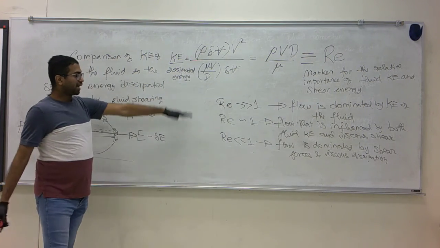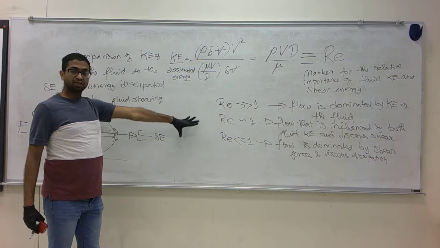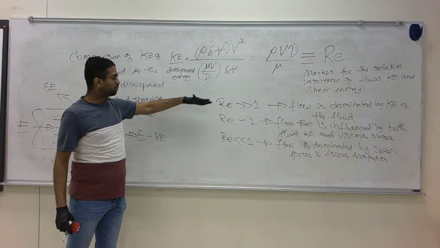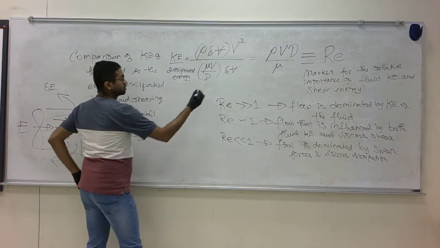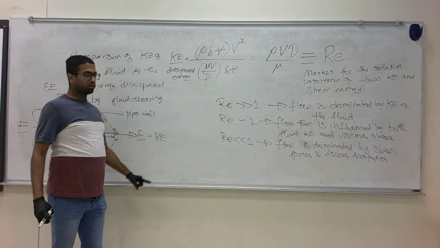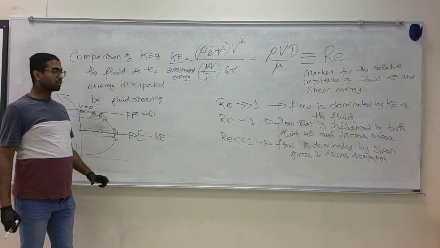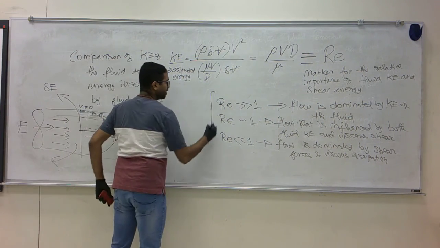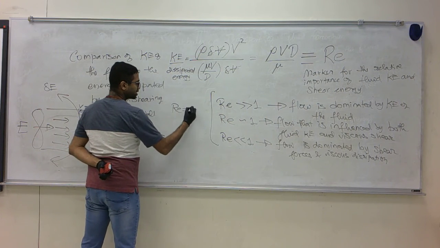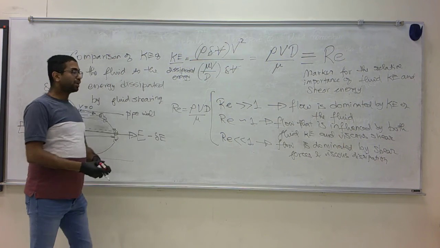So we have a big taxonomy of the flows based on Reynolds number, where Reynolds number equal to rho V D over mu is much larger than 1, about 1, or much less than 1. And from scaling analysis, what we learned is that the Reynolds number can be determined by any combination of these four.